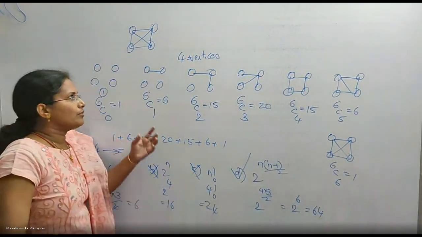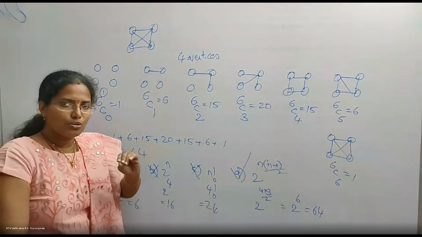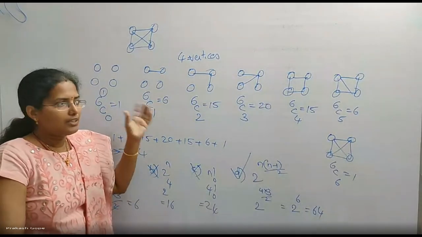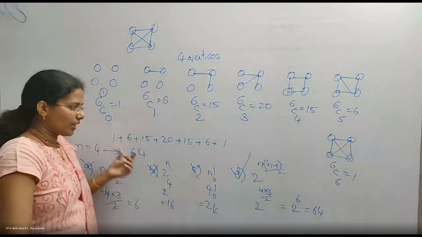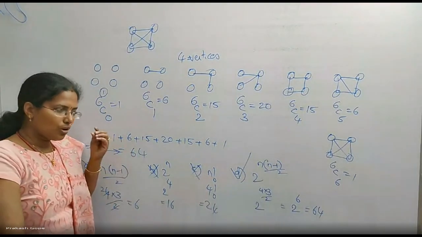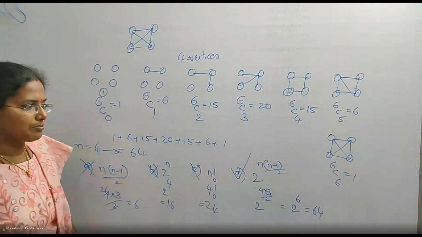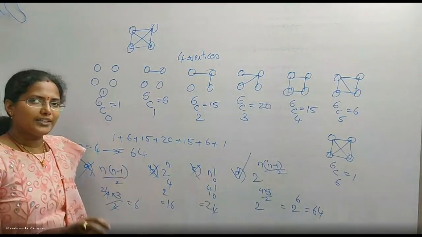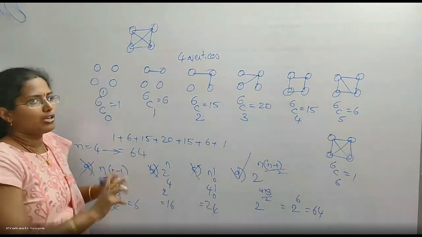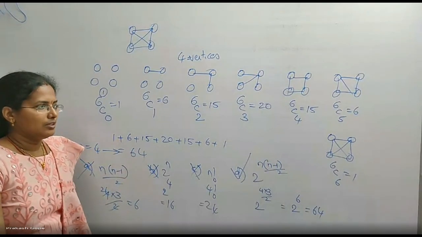So you don't have to, by seeing n values, get confused. You take a sample n, verify which option is giving you the right answer. You can solve many such questions in any concept. Don't just depend on that n. Don't try to find a formula for it. Okay.